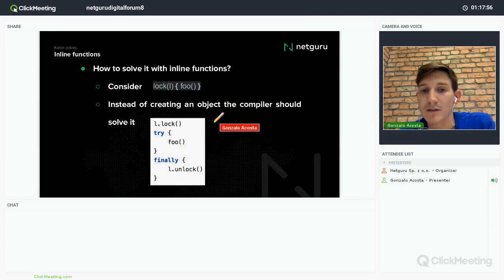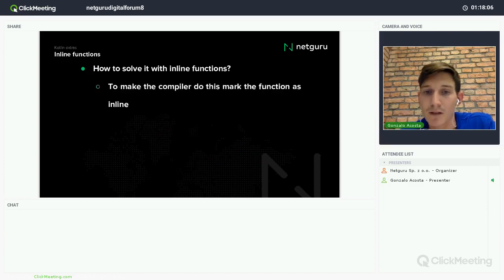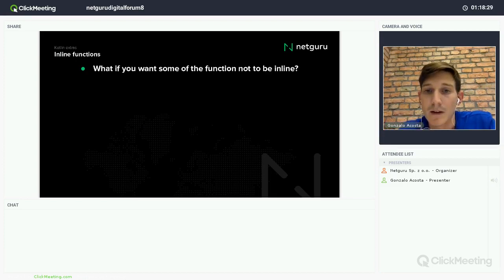I want all of it to be executed in the same code, with this foo in the same line of code. To make the compiler do that, I have to mark the function as inline. How do I do that? Inline fun foo. So here I'm saying, I don't want you to create an object to do this. I want you to try to inline this code inside the code where I call it.